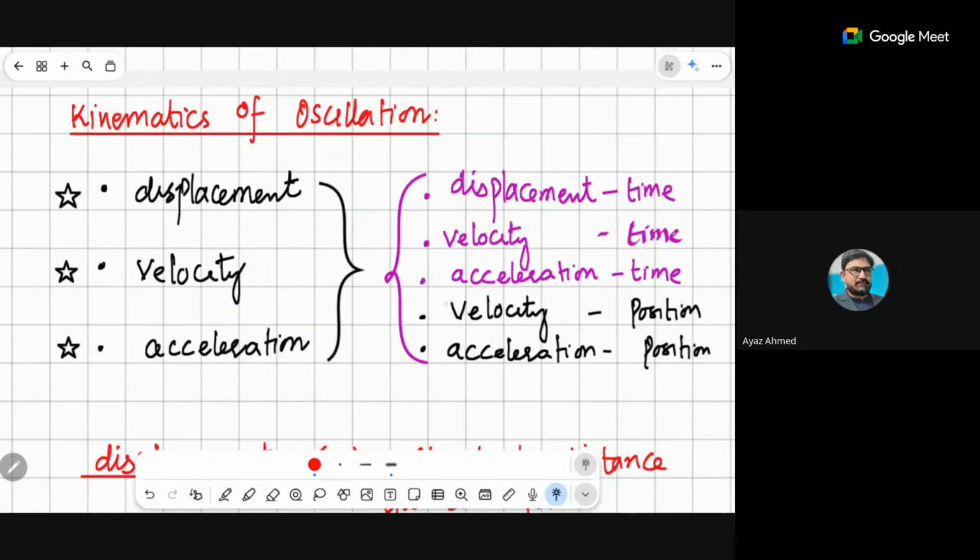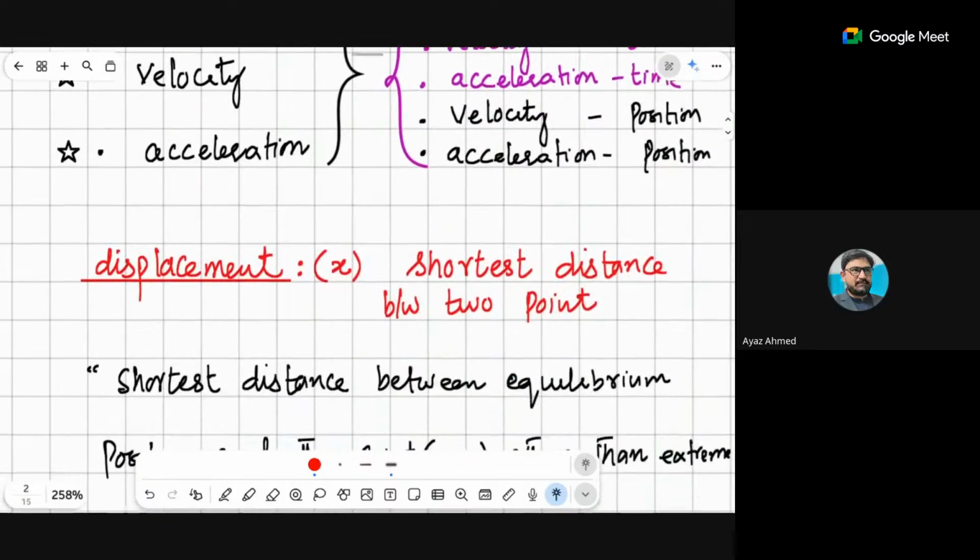But here there are two major variations: one of them is velocity and position, and the second one is acceleration and position. Be careful about these two, as we have some hard questions from them, so we will look into this matter.